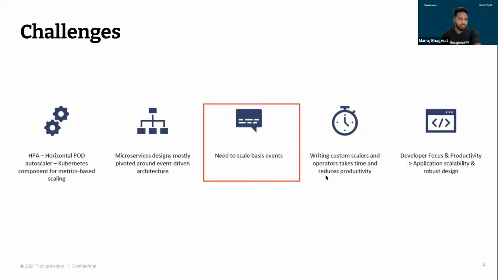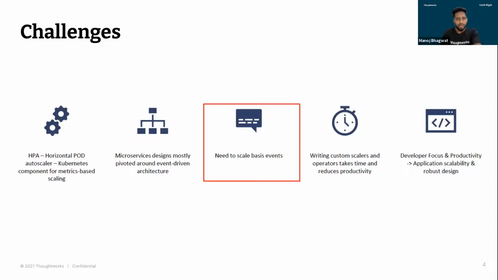So to solve this problem, the first thing we can do is start writing custom scalers or operators. But the problem with this is it is going to take a lot of time, and on a longer run, it's difficult to maintain.